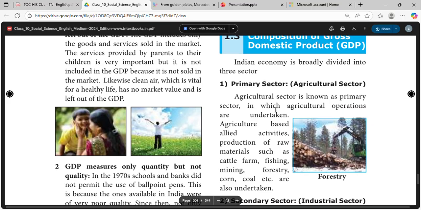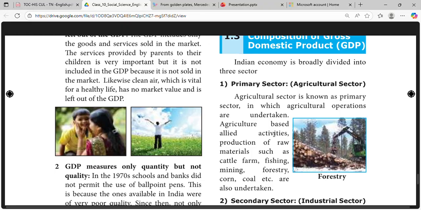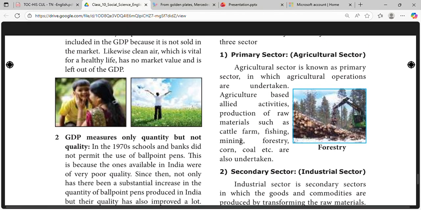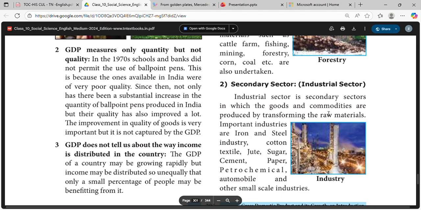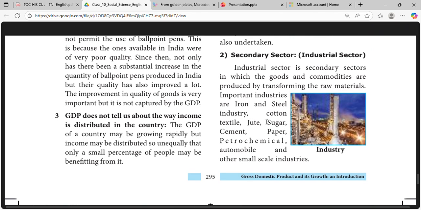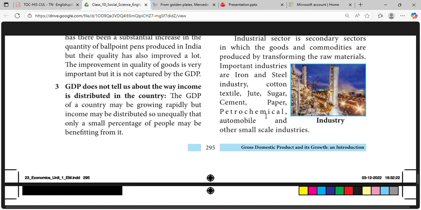The agriculture sector is known as the primary sector, which includes agriculture operations, agriculture-based activities, production of raw materials, farm, cattle farm, fishing, mining, forestry, corn, coal, etc. Secondary sector: the industrial sector is the secondary sector, in which goods and commodities are produced by transforming the raw materials. Important industries are the iron and steel industry, cotton, textile, sugar, cement, paper, petrochemical, automobile, and other